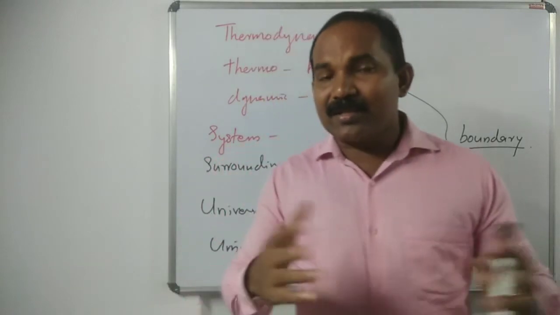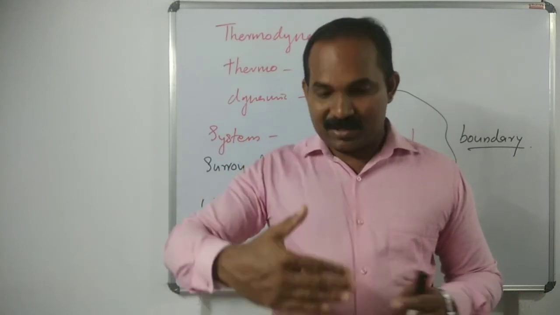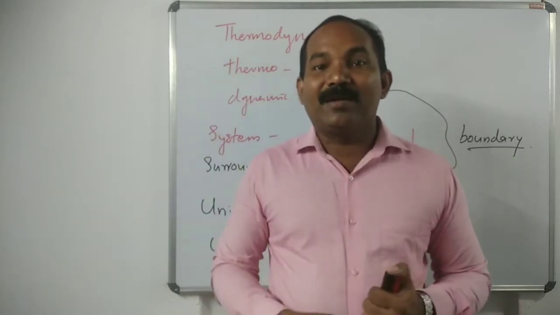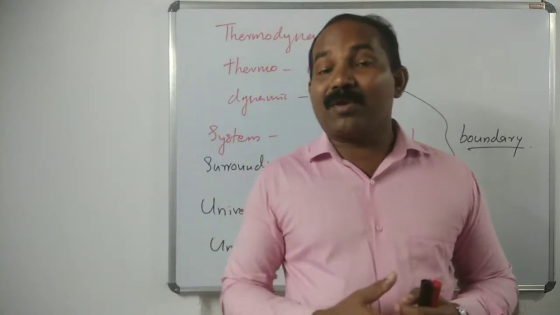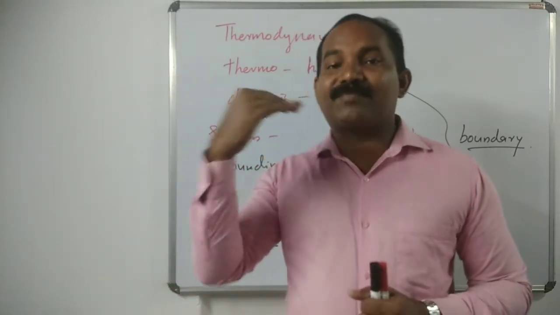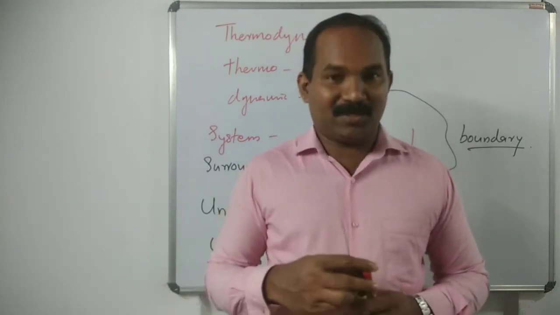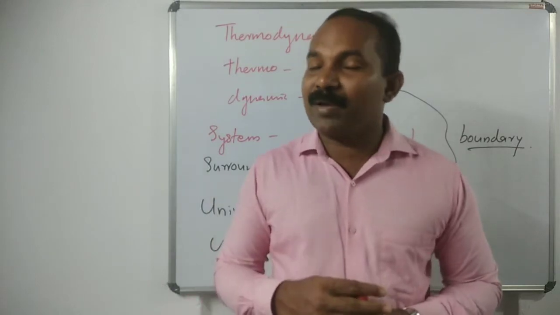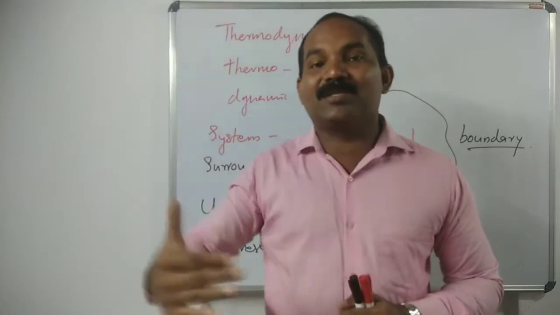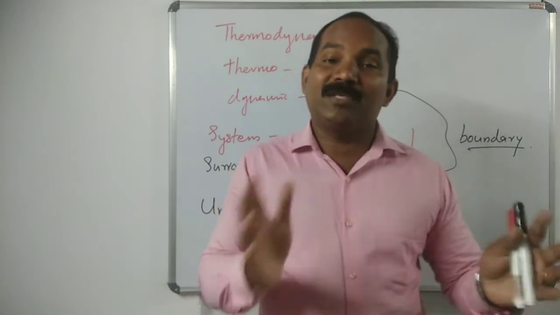Another example is the border between Pakistan and India: on land it is a real boundary, but in the air it is an imaginary boundary. When an aircraft crosses the air boundary, a warning is given to the pilot. So a boundary may be real or imaginary.